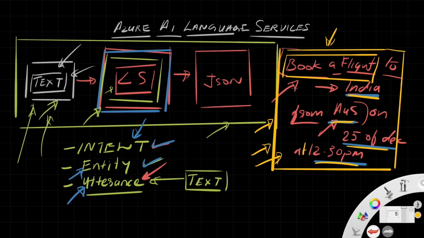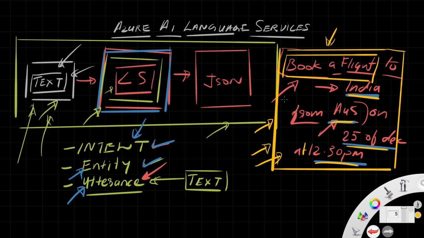For example, can you book a flight to India from Australia on 25th of December? I would like to have that booked around 12:30 p.m. So that's an equivalent statement to this particular utterance, but that's a different utterance. Also, another way to say this is, please book a flight to India from Australia on 25th of December at 12:30 p.m. So it's a different sentence, but same information.